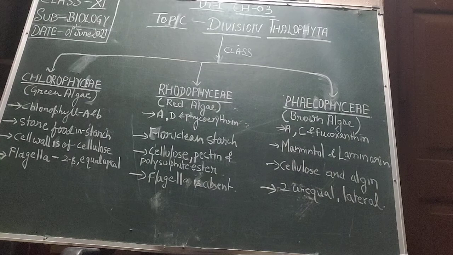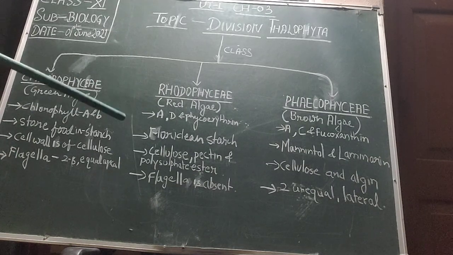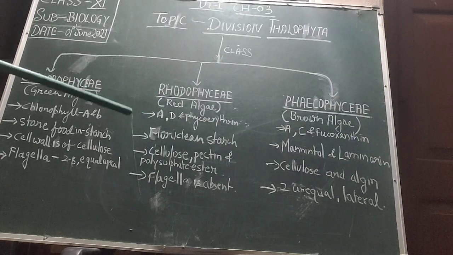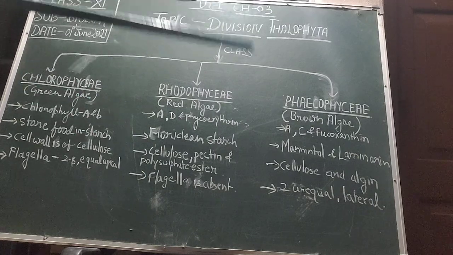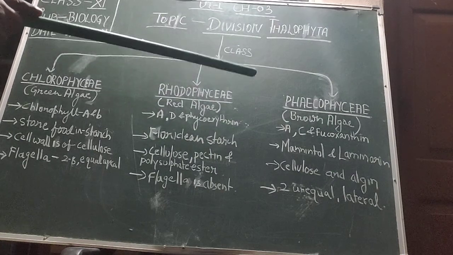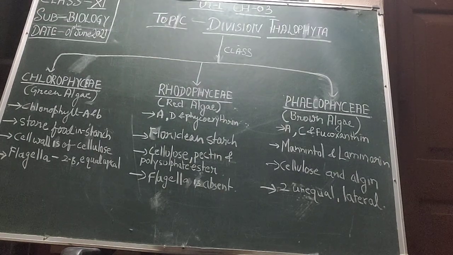Chlorophyceae contain the pigments chlorophyll A and B, whereas they differ from the red algae or Rhodophyceae, which have the pigments chlorophyll A, D and phycoerythrin. Students, phycoerythrin is the chemical that gives them a reddish appearance. And Phaeophyceae consist of chlorophyll A, C and fucoxanthin.